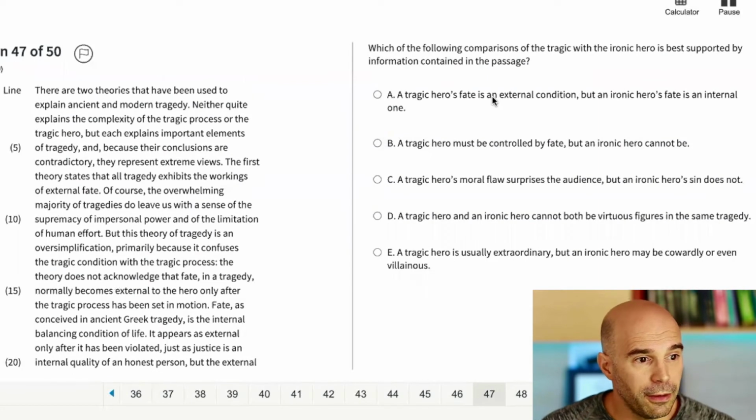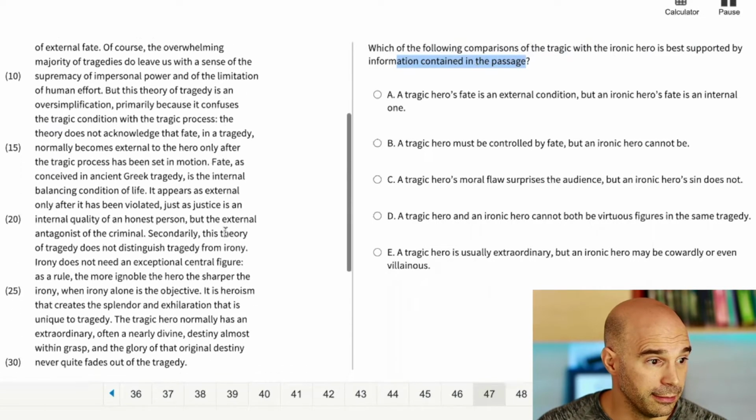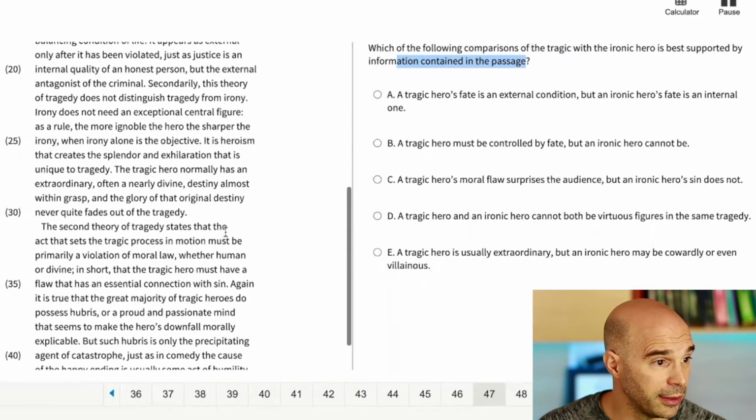Next question. Which of the following comparisons of the tragic with the ironic hero? So I've got a tragic hero and I've got an ironic hero. And this is a question about comparisons of those guys, the tragic hero, the ironic hero, which is best supported by information contained in the passage. Okay, so I'm probably going to have to find some information in the passage about tragic and ironic heroes, ideally a comparison between them. So I'm going to scan